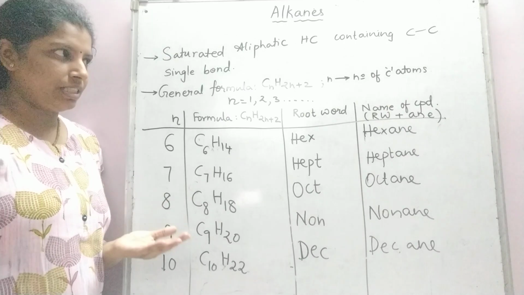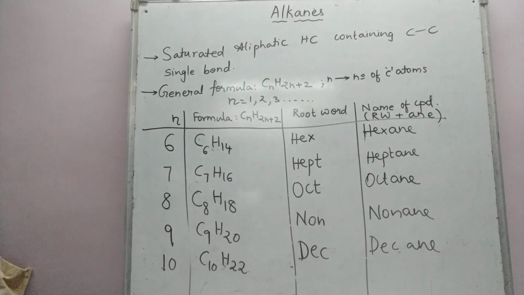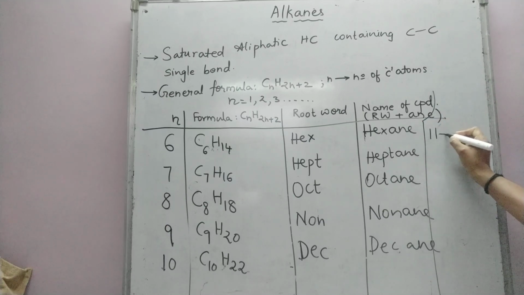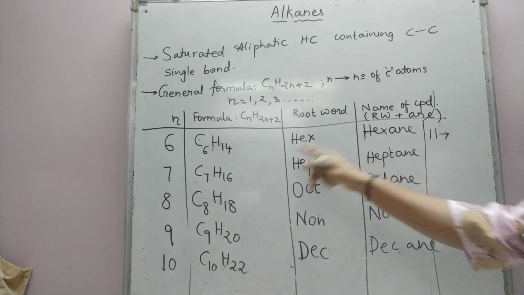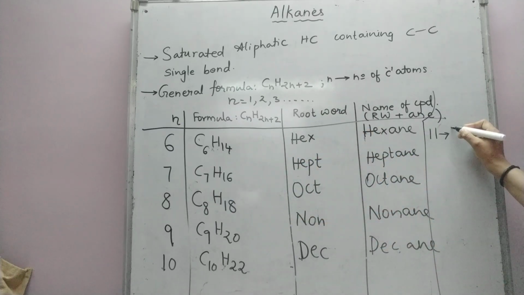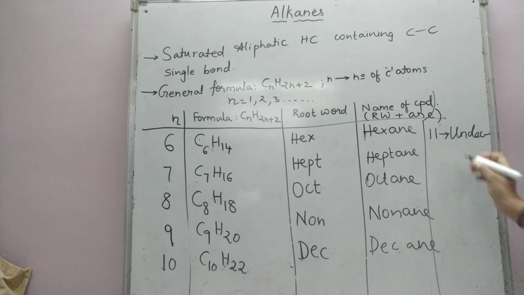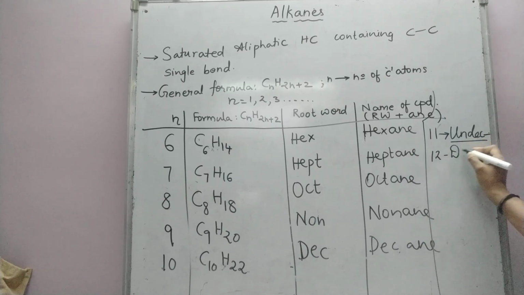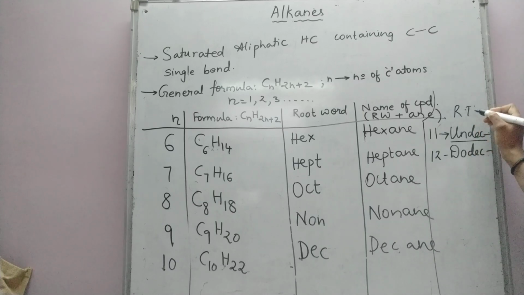Now after this, if I want to name an alkane containing 11 carbon atoms, I can easily derive the formula and the name would be undecane. Undec would be the root word. Uno means 1, dec means 10. So 1 and 10 is 11. For 12, I will write dodec. These are all root words.